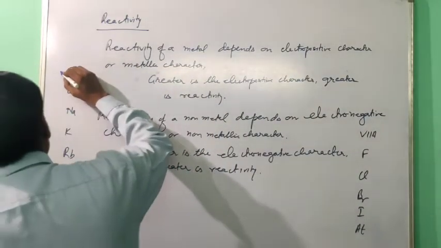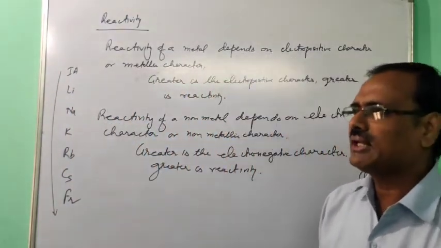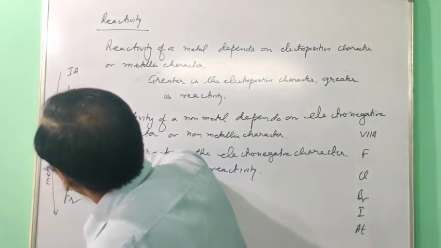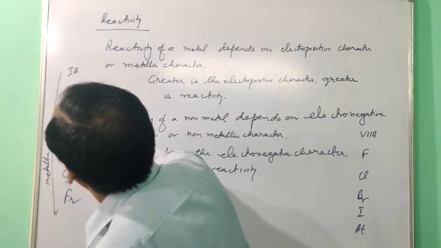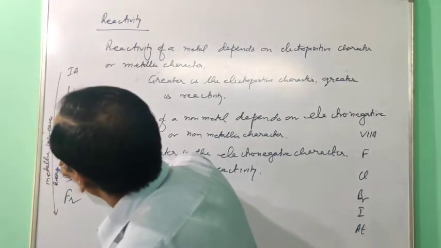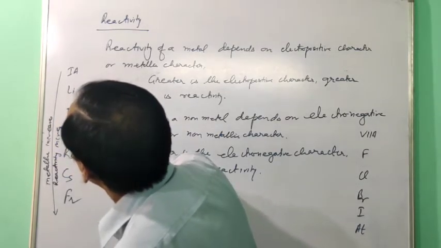So you have seen that in group 1A, when you move in a group from top to bottom, metallic character increases. If the metallic character increases, reactivity increases.